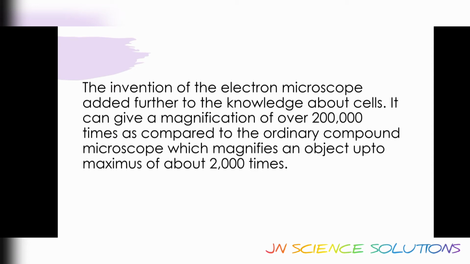What is an electron microscope? As the years passed, more tiny things were yet to be discovered. Cells were discovered due to the compound microscope, but in our living environment there are many things even smaller than a cell, so they can't be seen under a compound microscope. You can just examine bacteria. Bacteria is so small that we can't see it. It was seen under the compound microscope, but the internal material of the bacteria can't be seen under it. So further invention led to the knowledge of the electron microscope.